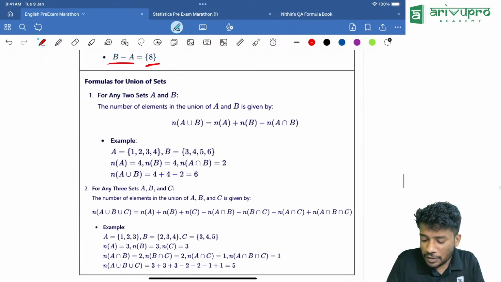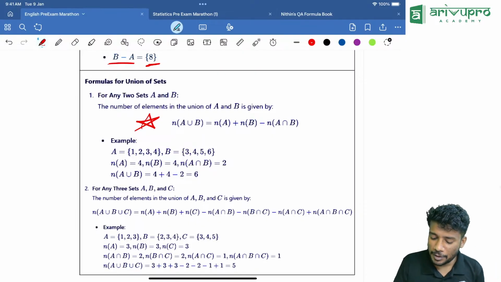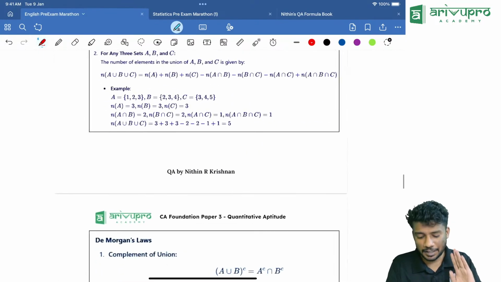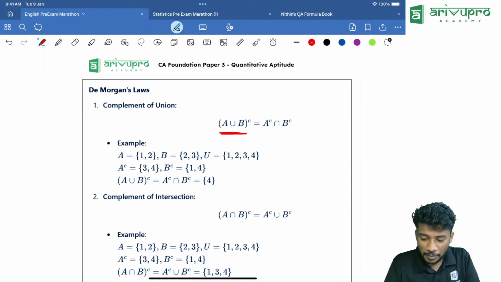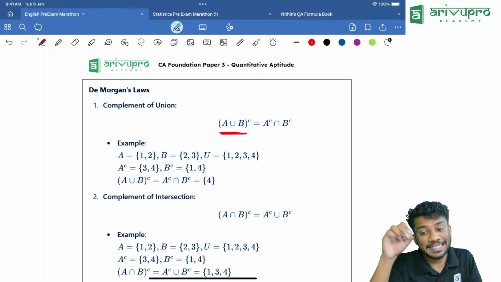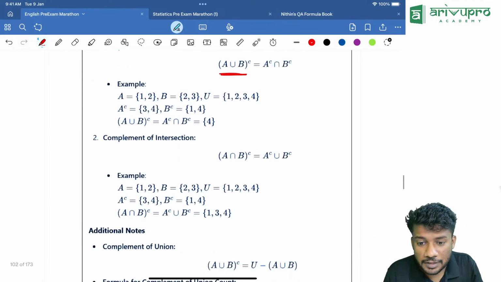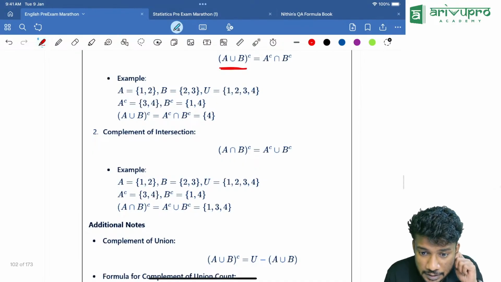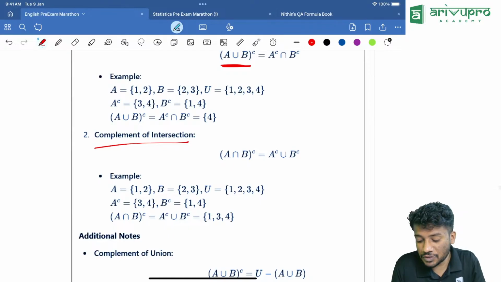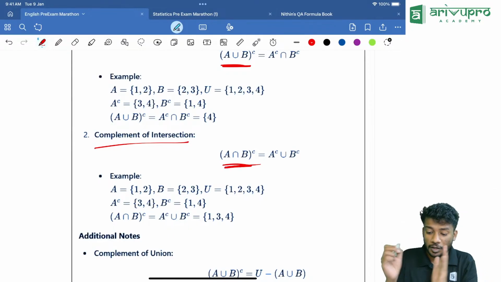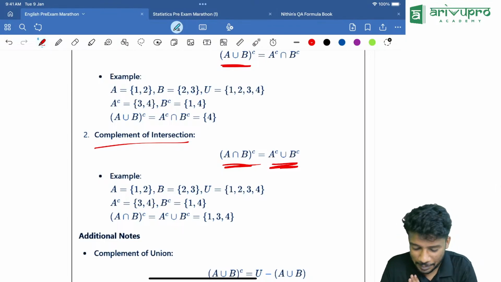Now, we know the formula. Yesterday we discussed probability. The same formula is applicable over here also. Keep that in mind. Then De Morgan's law. A union B, the whole complement, is nothing but A complement intersection B complement. Similarly, the reverse. Complement of intersection means what? A intersection B, the whole complement, is equal to A complement union B complement. This is already done in the last video, yesterday night's video.